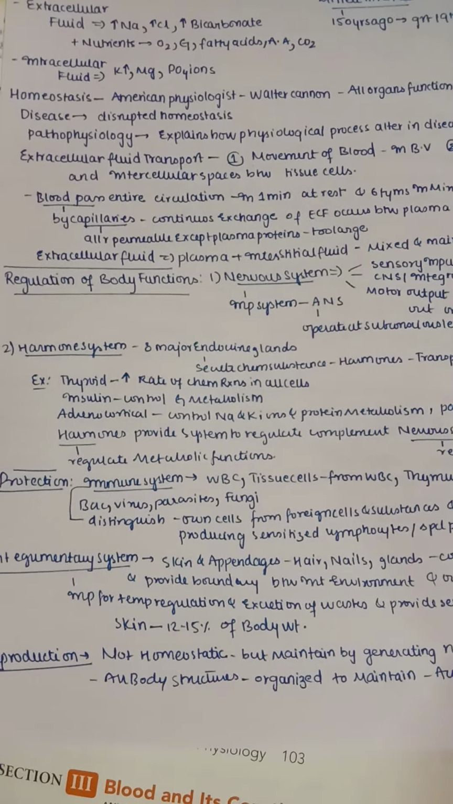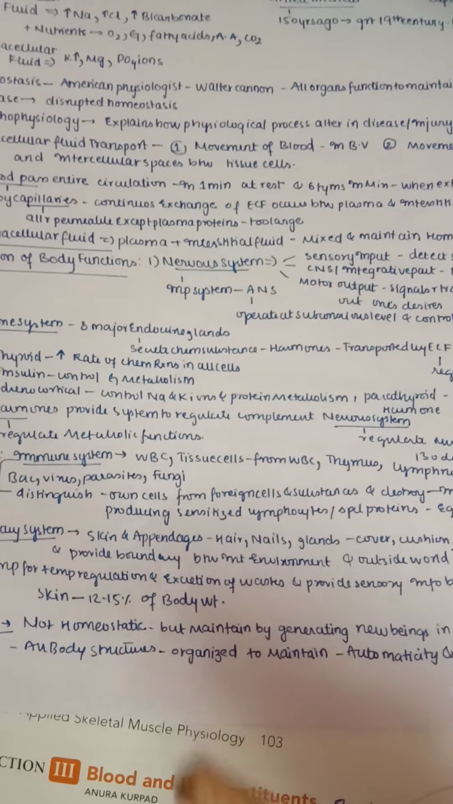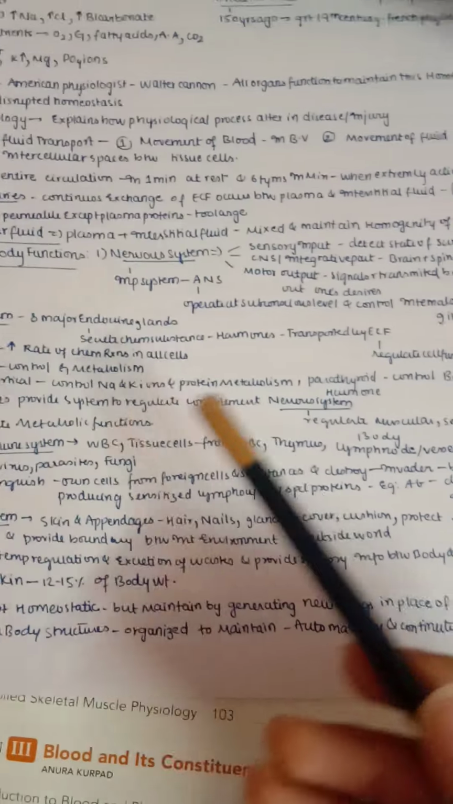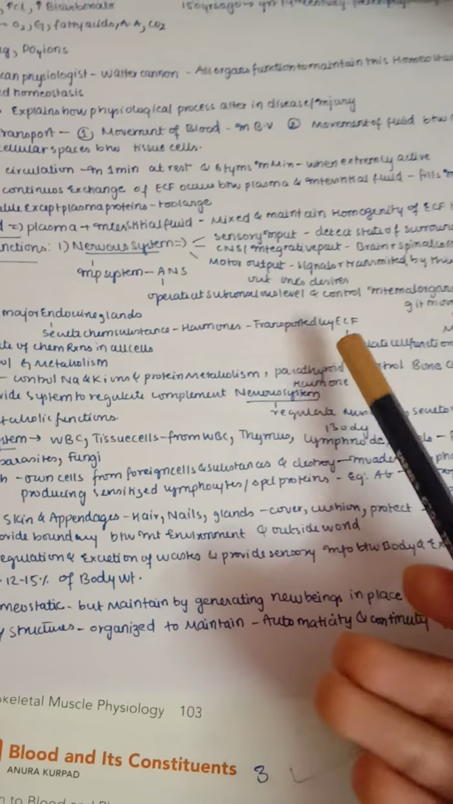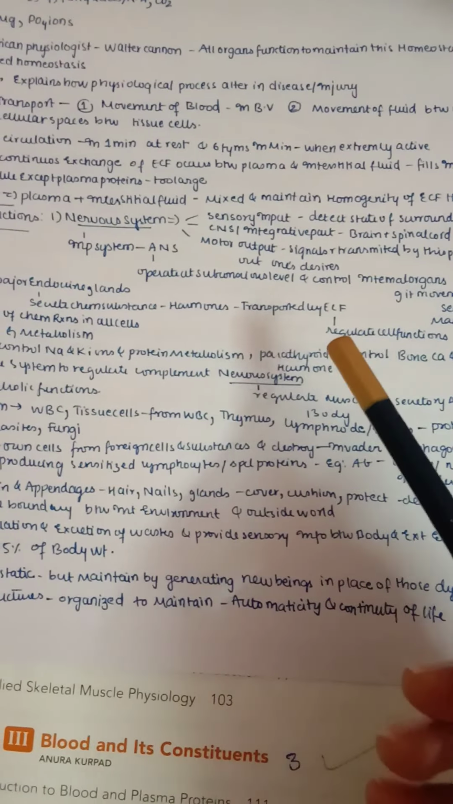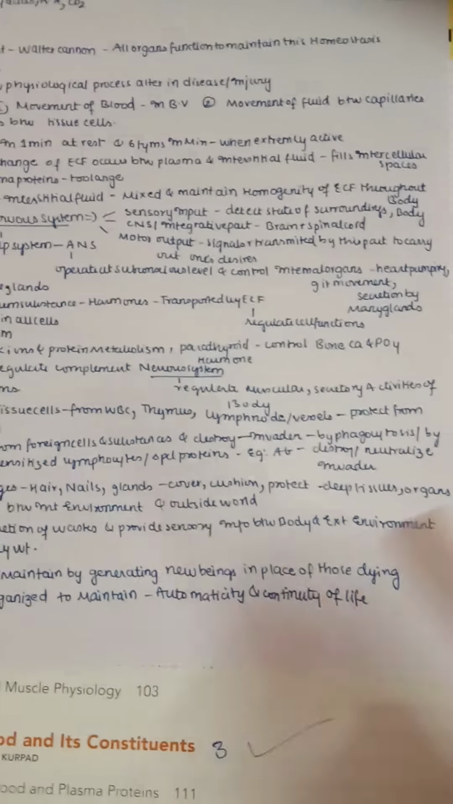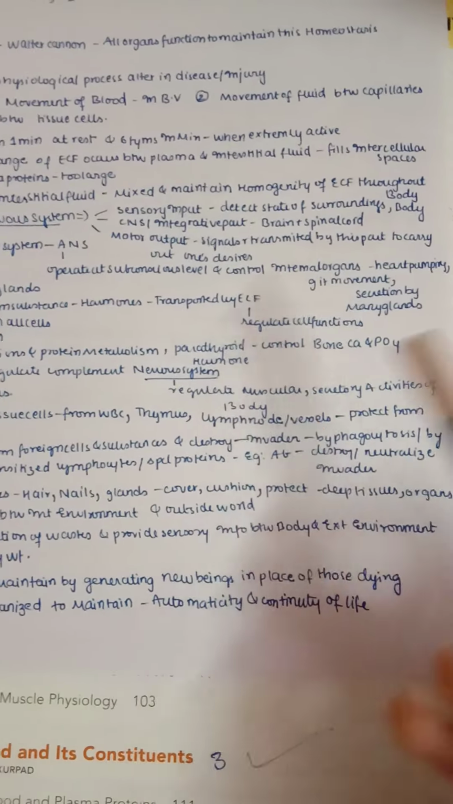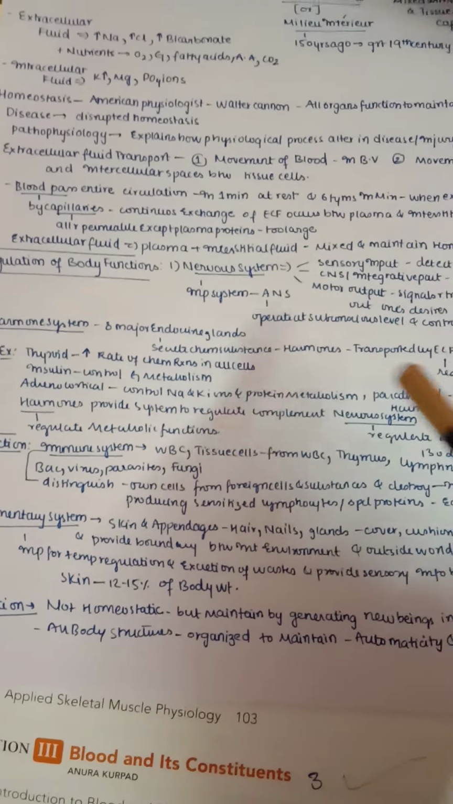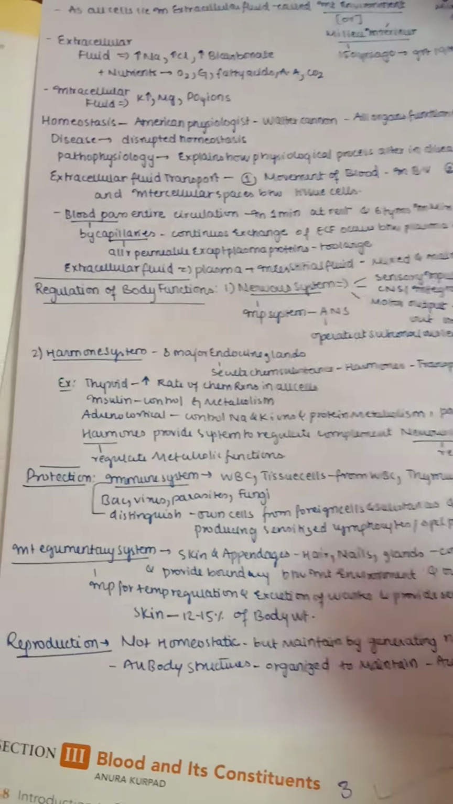So 8 major endocrine glands are present in our body which secrete chemical substances. Those chemical substances are nothing but hormones. These hormones are transported by our extracellular fluid, especially the blood, which plays the main role in the transport of hormones. We know this. They mainly regulate our cell functions, because these hormones act upon a specific cell or specific organ and thereby cause metabolic changes.